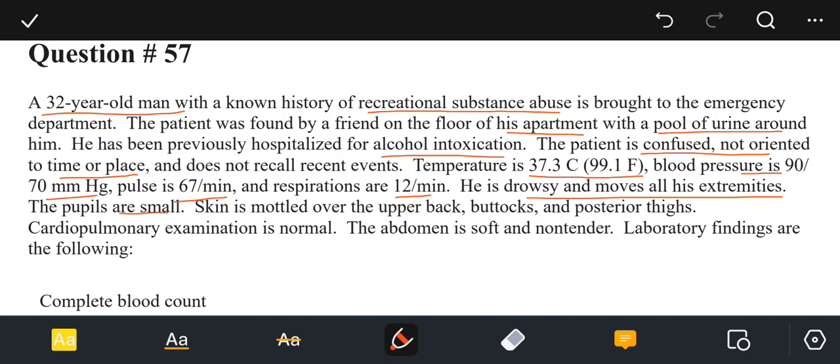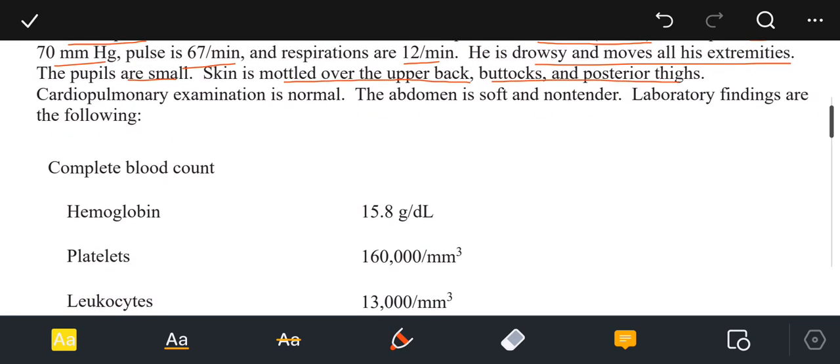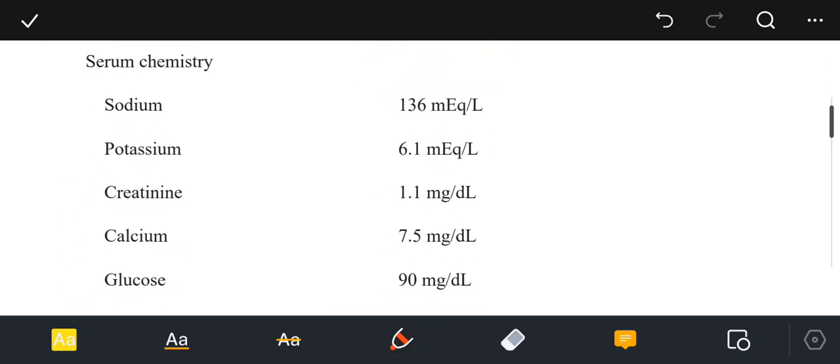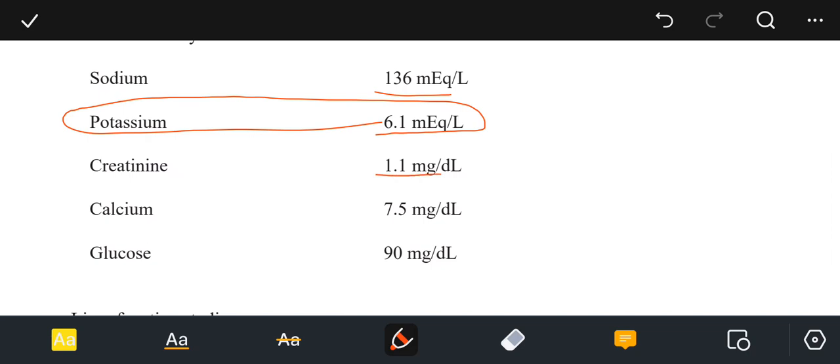The pupils are small. Skin is mottled over upper back, buttocks, and posterior thighs. Cardiopulmonary examination is normal. The abdomen is soft and non-tender. The lab findings are as follows. Hemoglobin is 15.8 grams per deciliter. Platelet count is 160,000 per cubic millimeter. Leukocyte count is high, that is 13,000 per cubic millimeter. Serum chemistry shows sodium of 136, which is low normal. Potassium is very high. Creatinine level is high, the calcium level is low. Glucose level is 90 milligrams per deciliter, which is also a bit low.